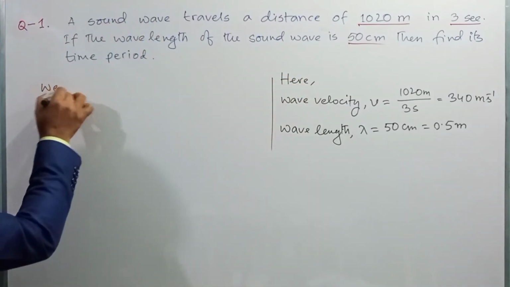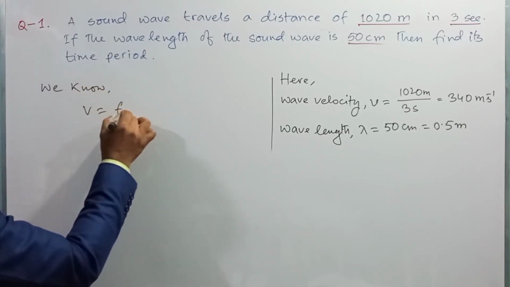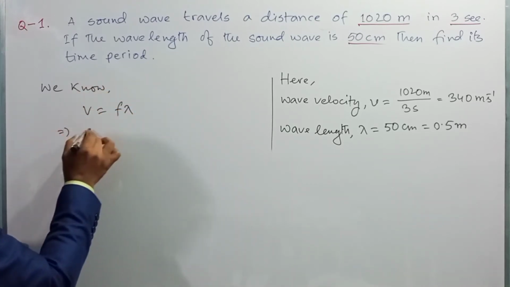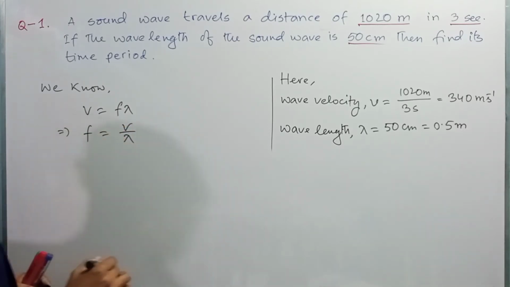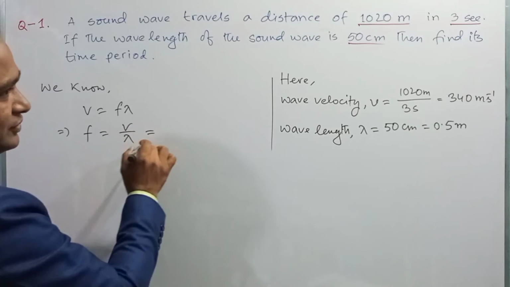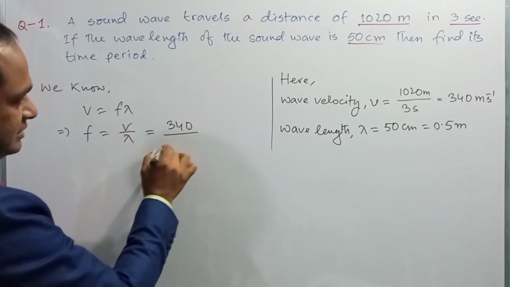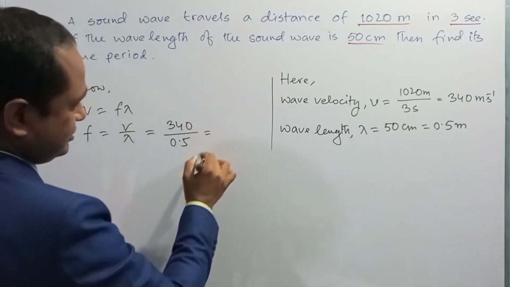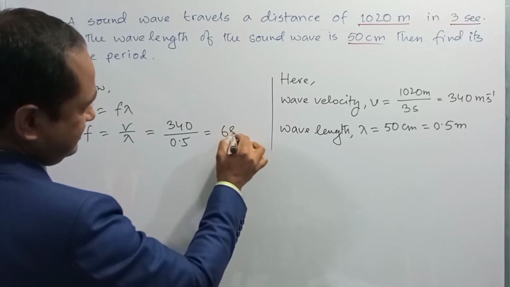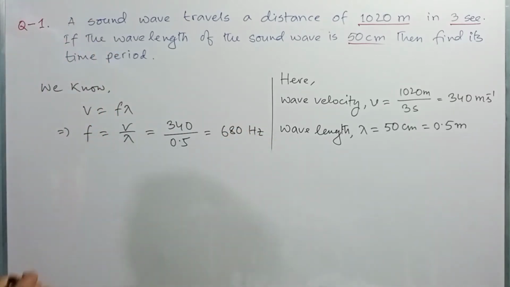We know v is equal to f lambda, or f is equal to v by lambda, right? Here the value of v is 340 meter per second and lambda is 0.5. So after the calculation you will get 680 hertz, right?